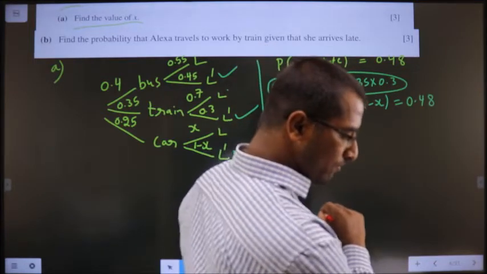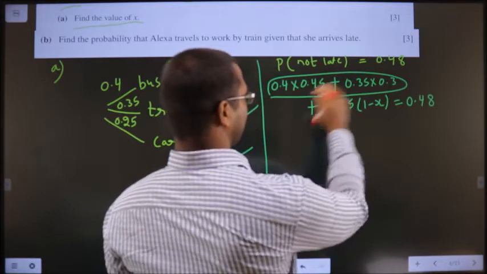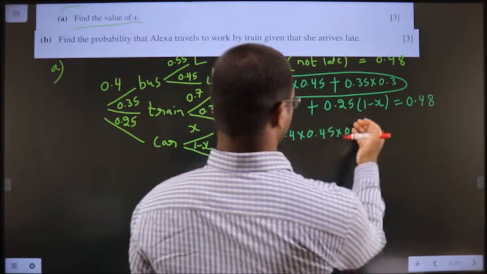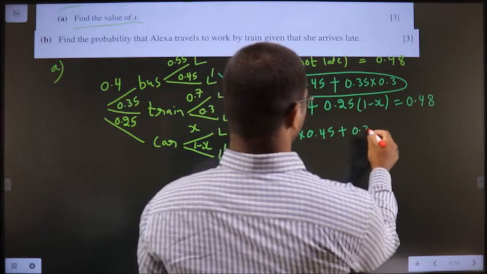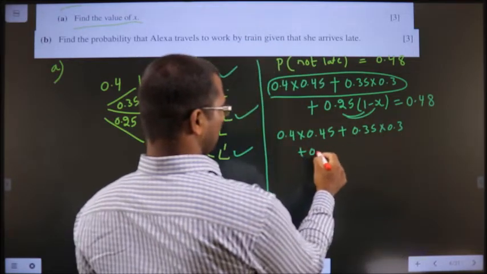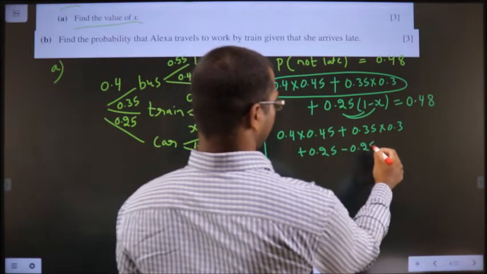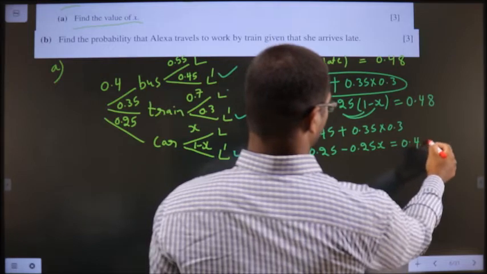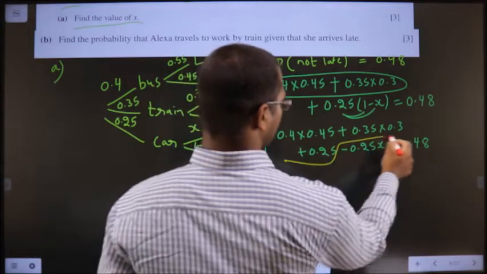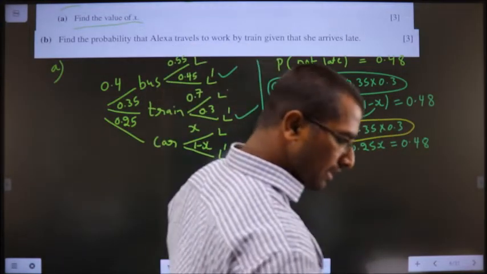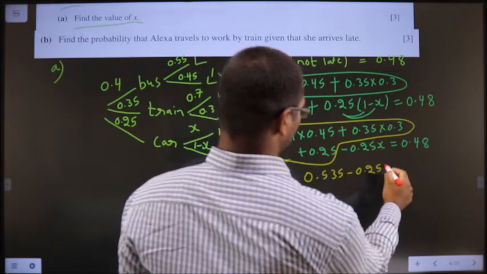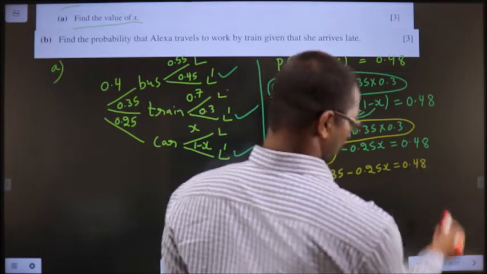Let us keep it like this only: 0.4 into 0.45, plus 0.35 into 0.3, plus 0.25 minus 0.25x is equal to 0.48. Now put all the numbers at once in the calculator. You will get 0.535 minus 0.25x is equal to 0.48.